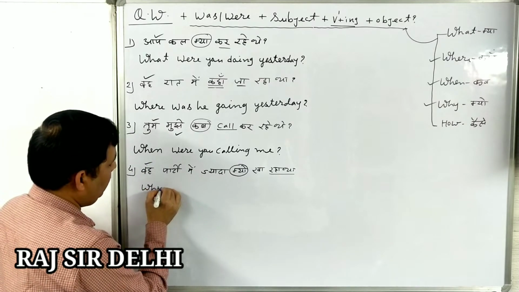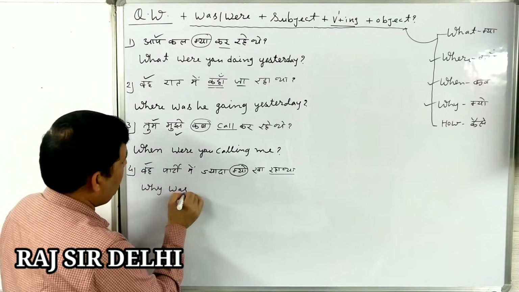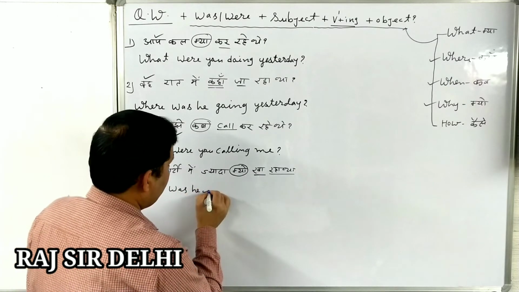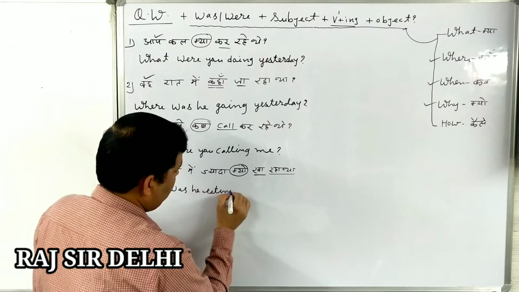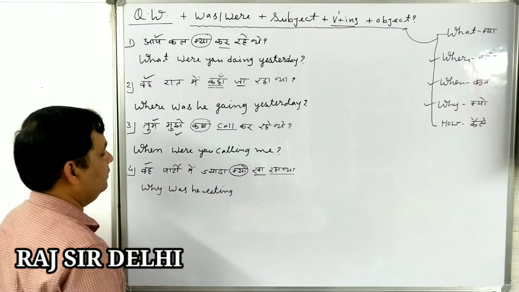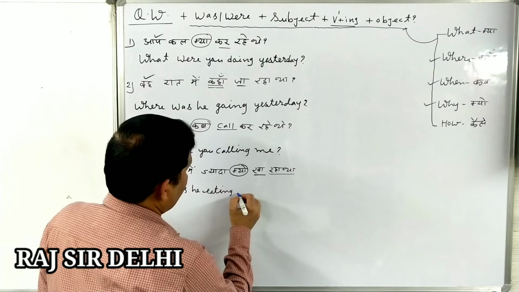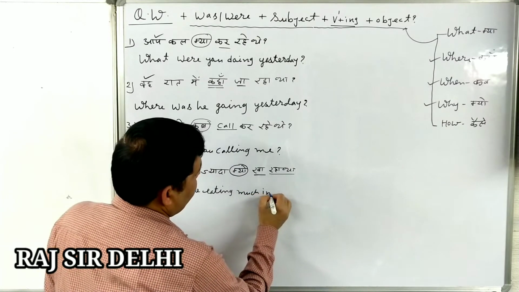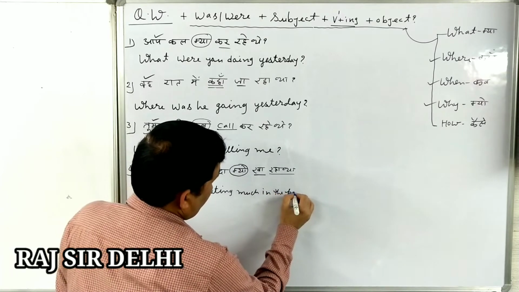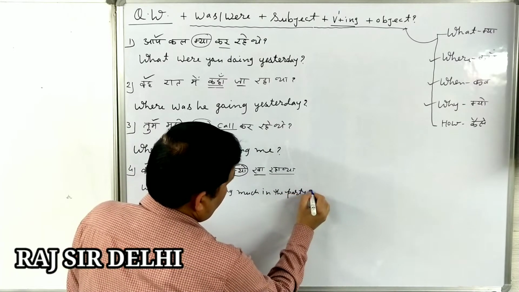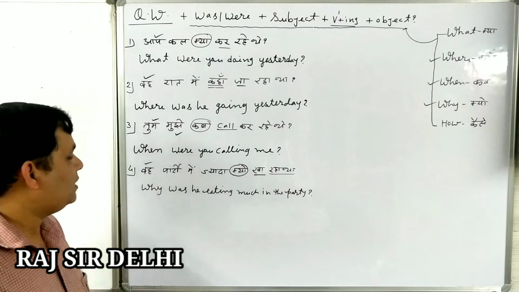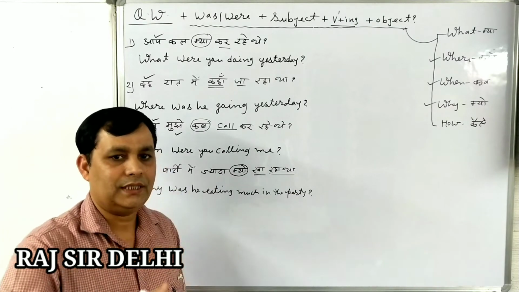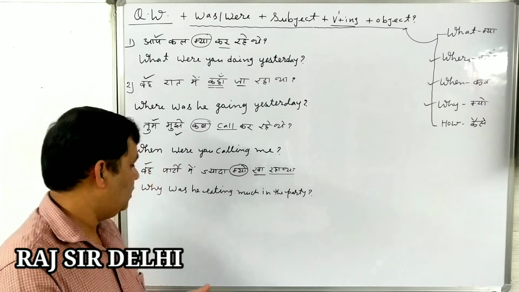Why was he, khana eat, ing, why was he eating too much in the party? Okay, why was he eating much in the party? You can also say why was he eating too much in the party.